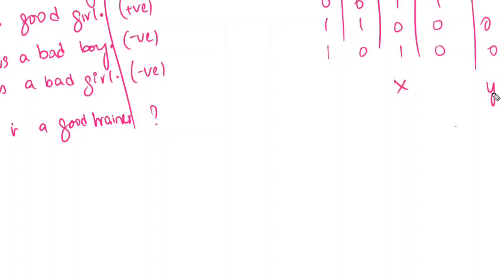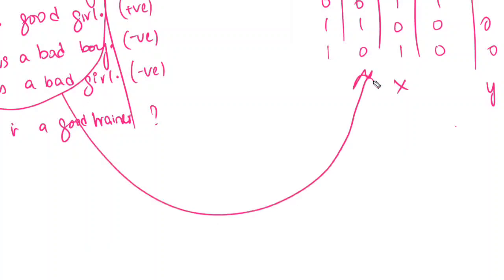Can't you apply the classification algorithms now? Simple. Just apply a classification algorithm. What are the classification algorithms? Logistic regression, decision tree, whatever you want. You have just converted the unstructured data to structured data. The output variable you are not going to touch. Only the input variable was converted from unstructured to structured data.